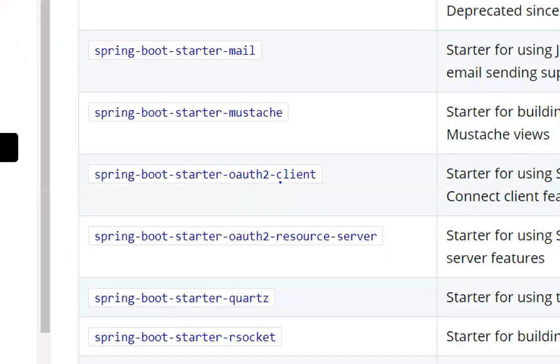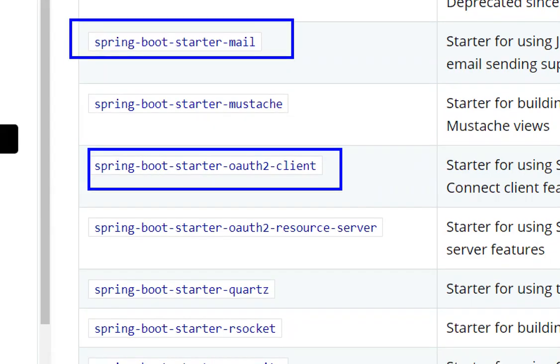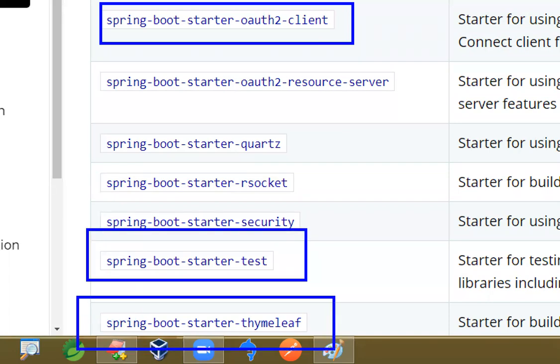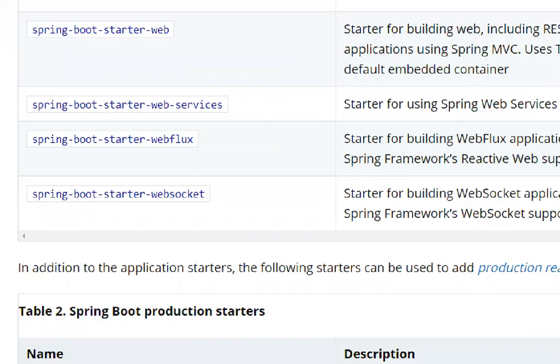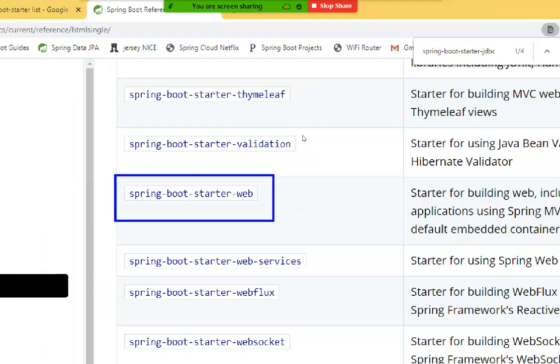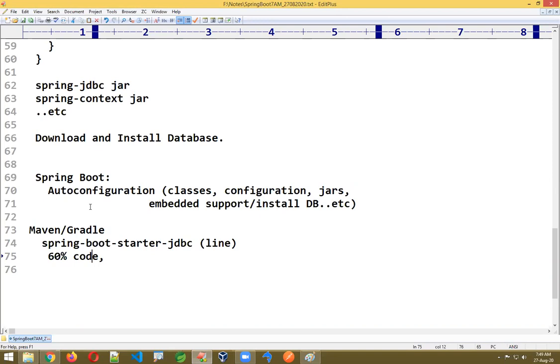Okay, so if you want to do security programming using OAuth, send an email, do scheduling, unit testing, or UI designing, for everything I can guarantee that at least some percent of code will be reduced. That can be 60%, or 80%, sometimes even 90%. That depends on what kind of concept you are choosing, but definitely that is called a starter. A starter will actually reduce the work. Now, understand here, the question will be like this: what is a starter?